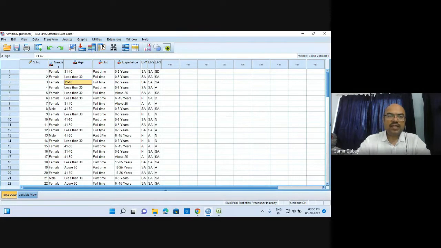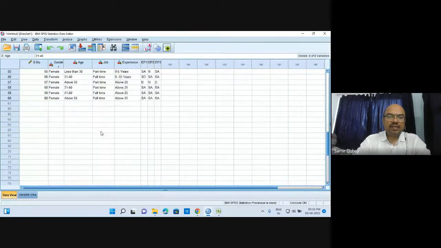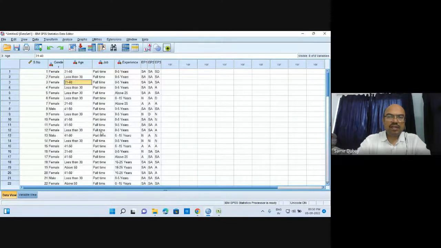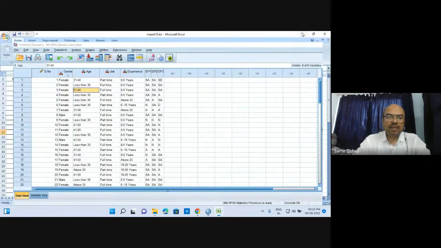Here is the data. So data is available here in the data sheet. Now, every time SPSS opens, it makes two different files. The first one is the data sheet and the second one is the output sheet.